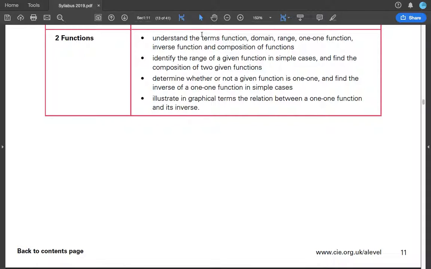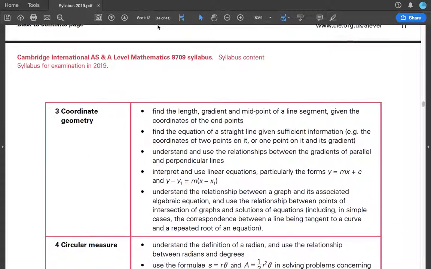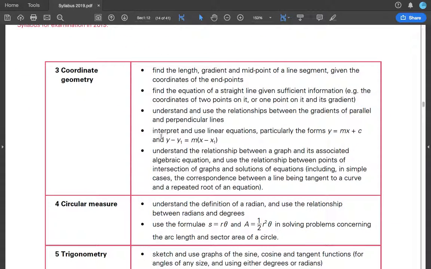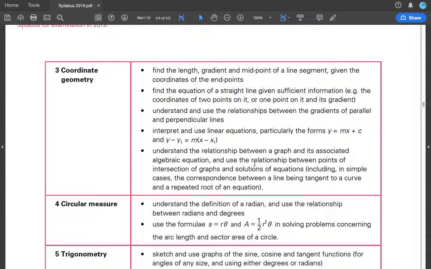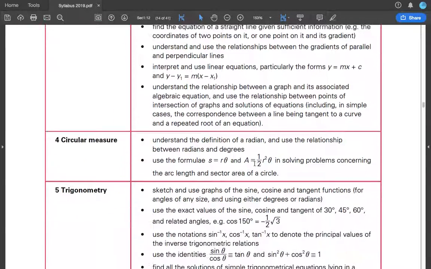Okay, so functions. Understand these terms: function, domain, range, one-to-one function, inverse function, composition of functions, and so on. Coordinate geometry. So find the length, gradient, and midpoint of a line segment. This is all simple. Understand and use the relationships between the gradients of parallel and perpendicular lines. Interpret and use linear equations, particularly these forms. Understand the relationship between the graph and its associated algebraic equation. Use the relationship, and so on.